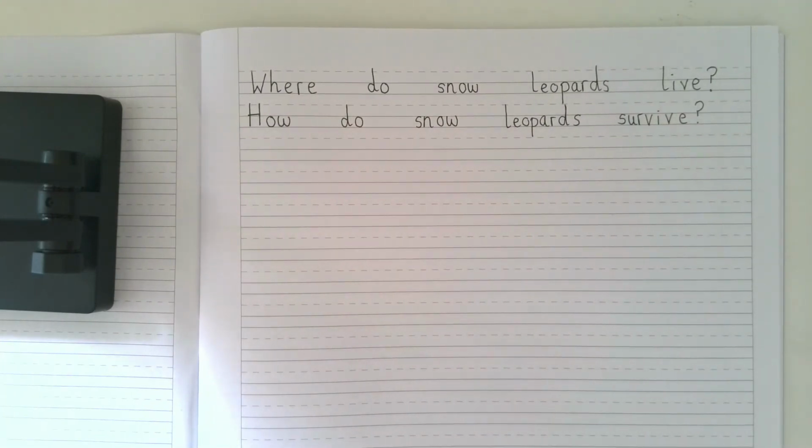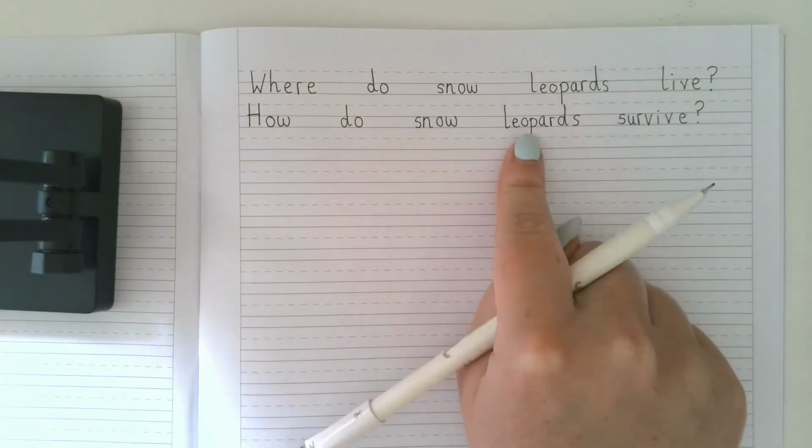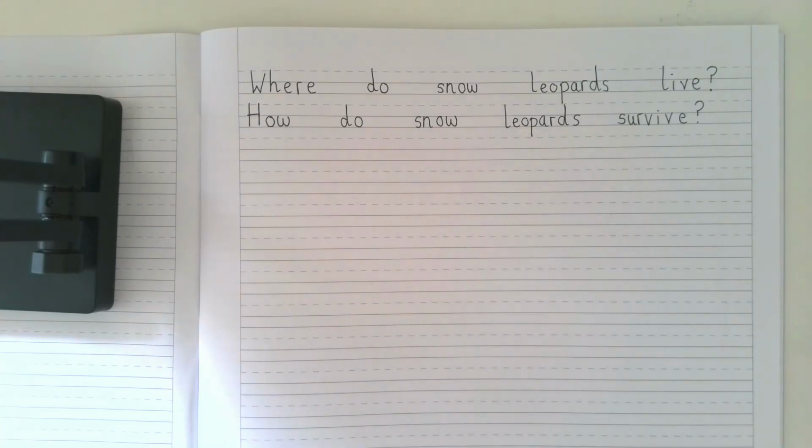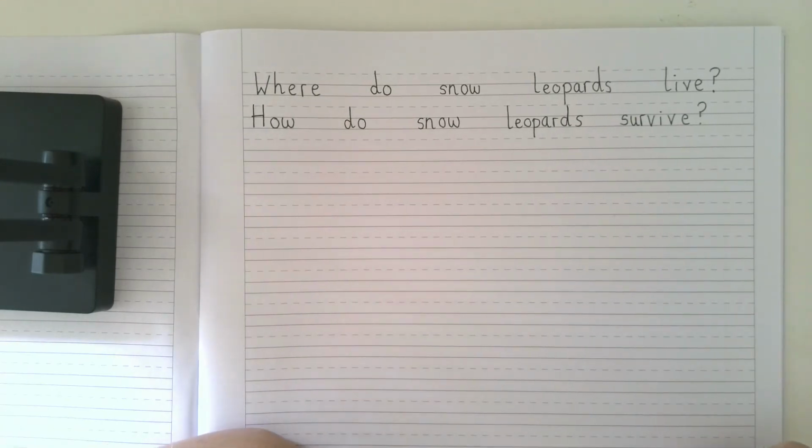So now I'm going to think of another question. I'm going to use my deeper questioning grid to help me. Okay, I found the word what. I'm really interested in what snow leopards eat. So I'm going to ask the question, what do snow leopards eat? Oh, but I've just realised that I've written the words snow leopards in this question and in this question. So really, I don't need to write that again. I can write what do they eat, and the person reading my questions will know that I'm still talking about snow leopards.